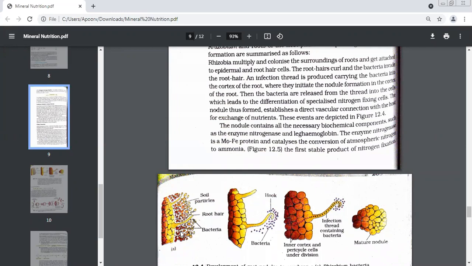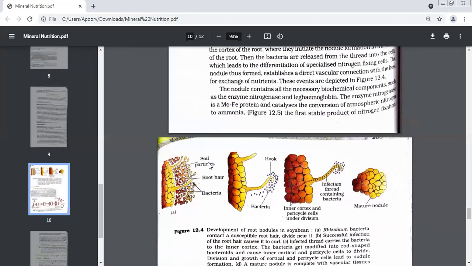Rhizobium bacteria. But since there are so many, it's plural: rhizobia. So many rhizobia have surrounded the root hair.